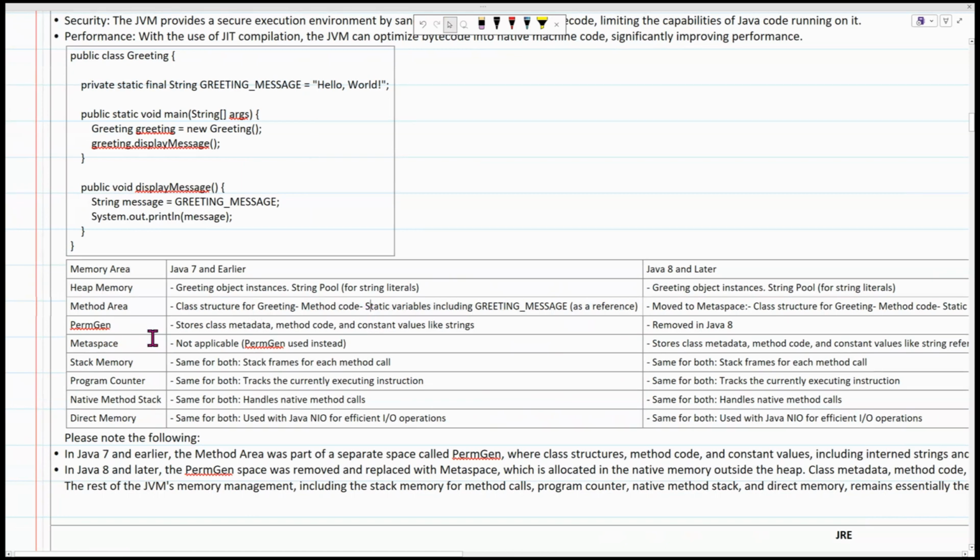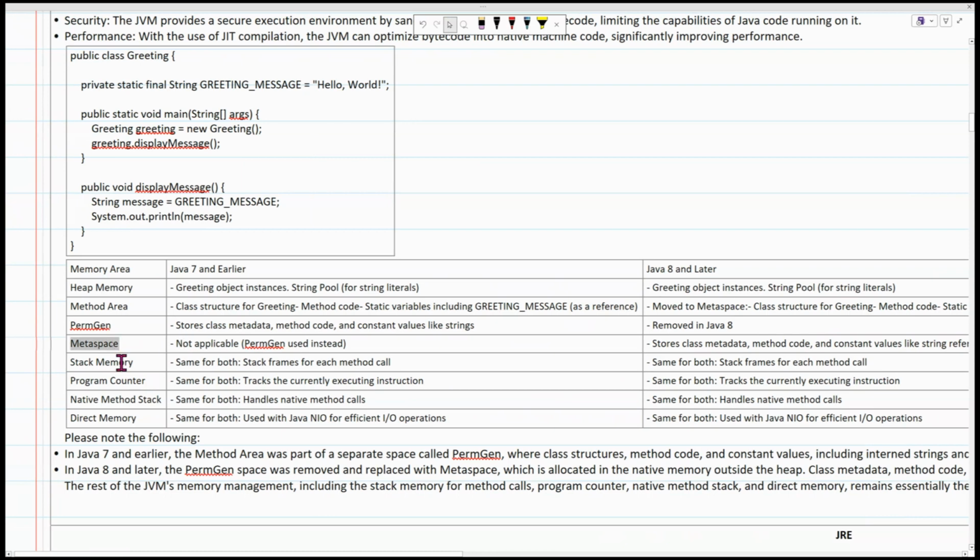Earlier we used to have a PermGen space which stores the class metadata, method code, and constant values like strings and all those things. In Java 8 they removed it. They put these things in the metaspace area, and they store the metadata, method code, constant variables, and string references and all those things. And metaspace, as I said, is introduced in Java 8. It's not there in Java 7, obviously.